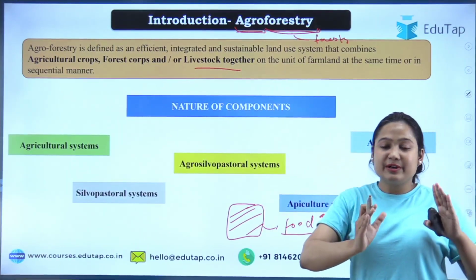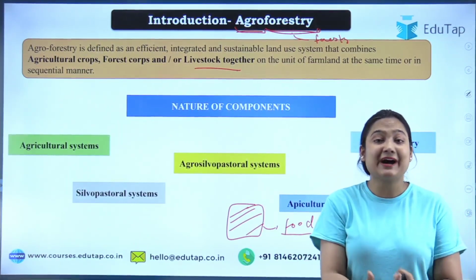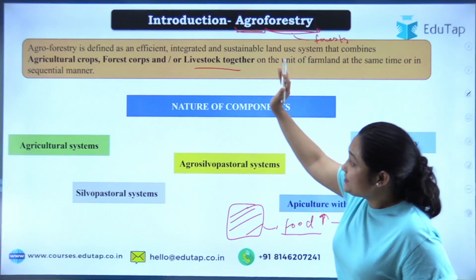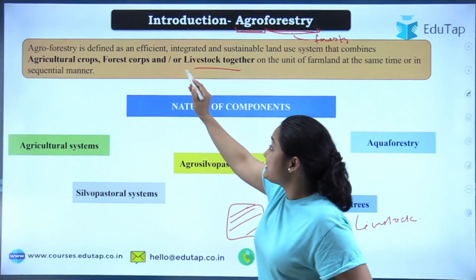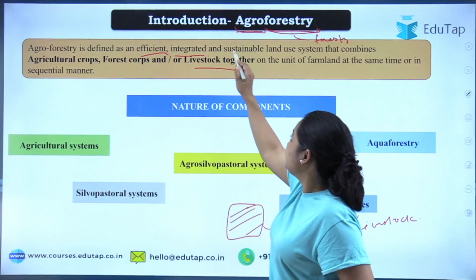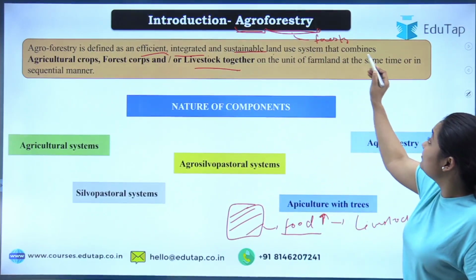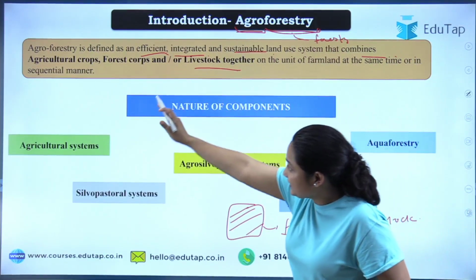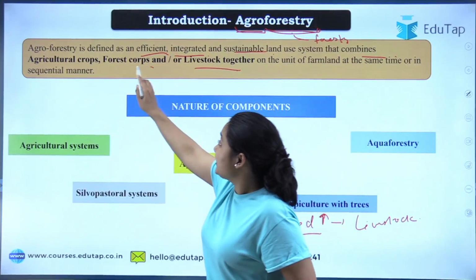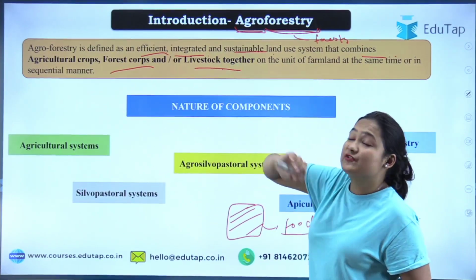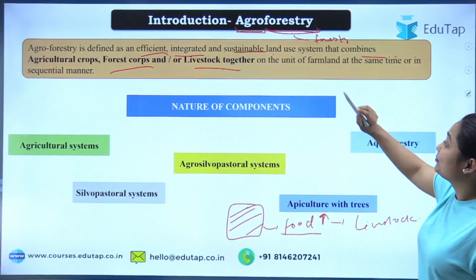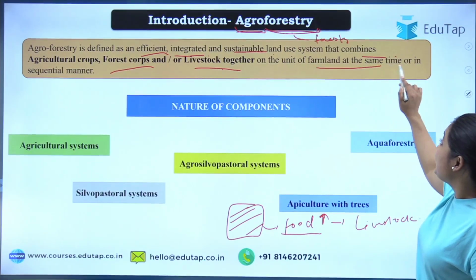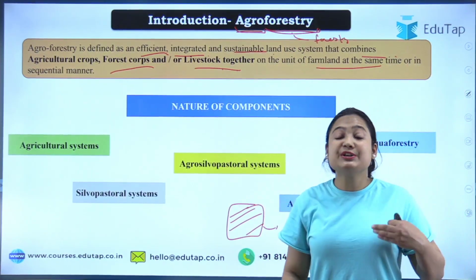Now from the information that I have given you, how can we define agroforestry? Agroforestry is defined as an efficient, integrated and sustainable land use system that combines agricultural crop number 1, forest crop number 2 and livestock number 3, all together on a unit farmland at the same time or in a sequential manner.